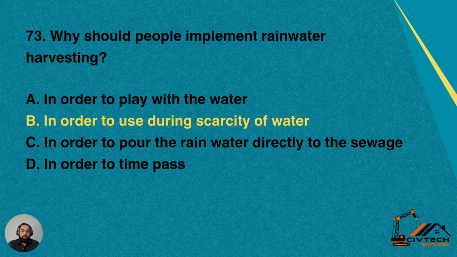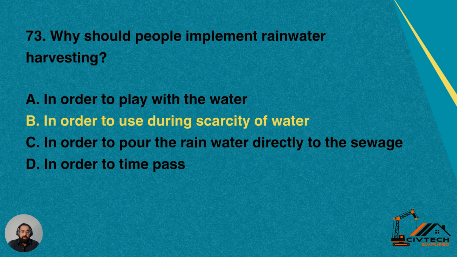Question number 73. Why should people implement rainwater harvesting? So, what is the motto or the objective of implementing such schemes in which people collect rainwater? Number A, in order to play with water. Number B, in order to use during scarcity of water.